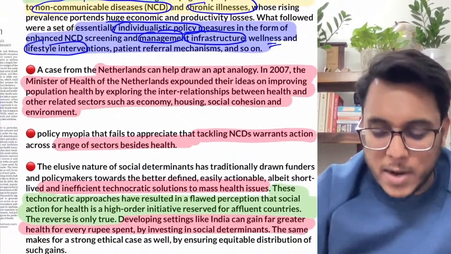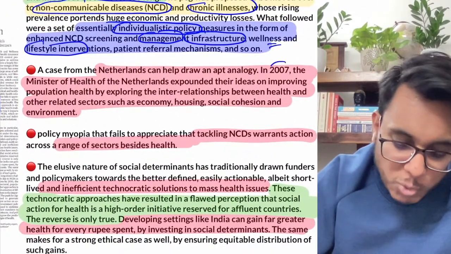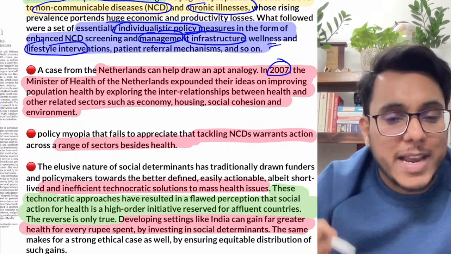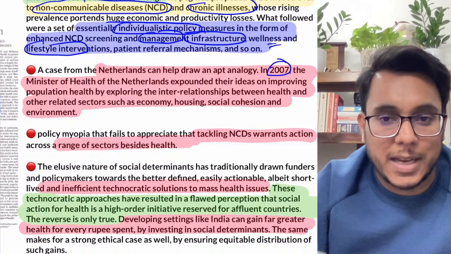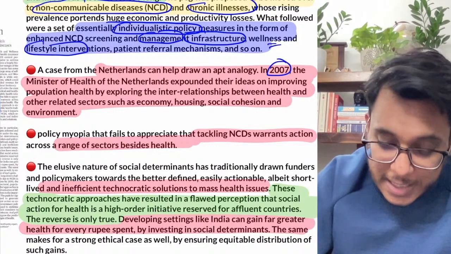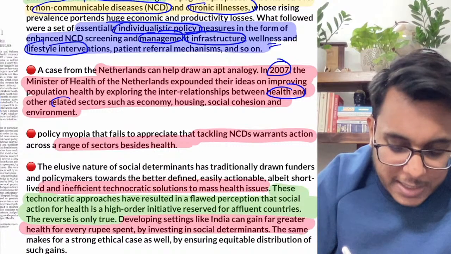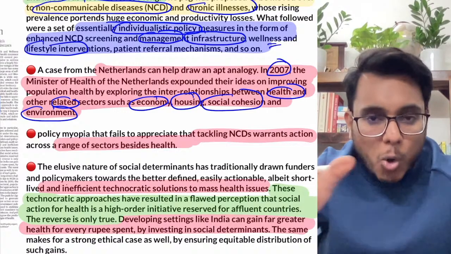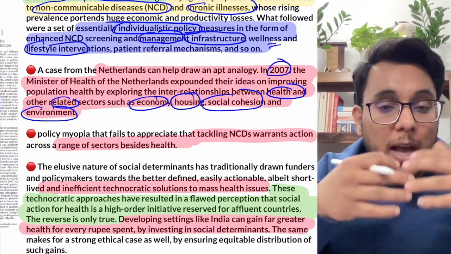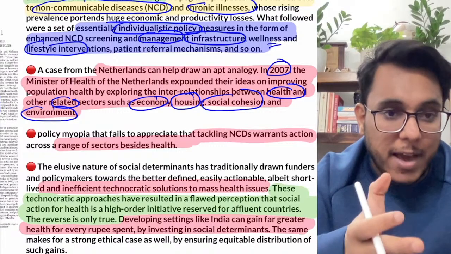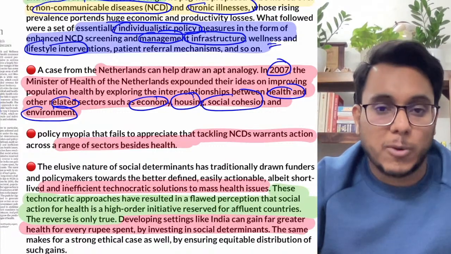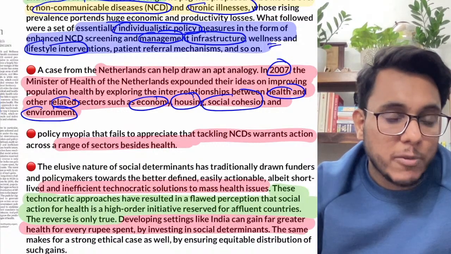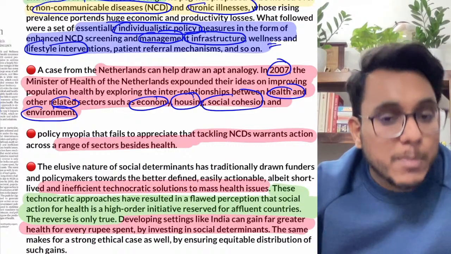A case study has been provided from the Netherlands. In 2007, the Minister of Health of the Netherlands decided that in order to improve population health, societal health, we will study the interrelationship between health and other factors such as the economy, housing, social cohesion, environment, how the societal conditions, the conditions with respect to housing and environment, interact with the health of the citizens. We need to learn that, and over a period of time, the health outcomes in the Netherlands improved also.